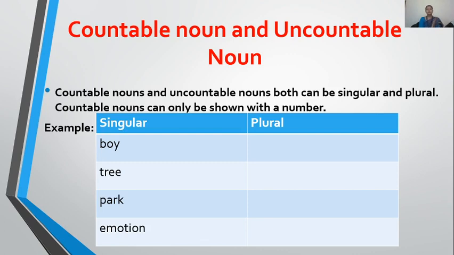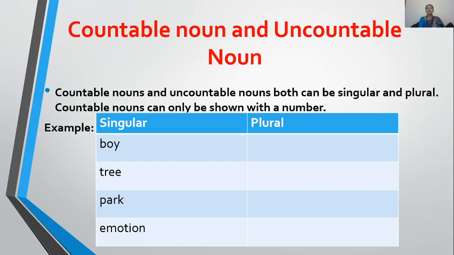Now here on my screen you can see that some of the words are written: boy, tree, park, and emotion. Can you find out which are the countable and which are the uncountable nouns here? Boy is countable or uncountable? Countable. Tree, countable. Park, countable. And emotion? Emotion is uncountable. We can't say he has one emotion, four emotions, five emotions. No, we can't say that.